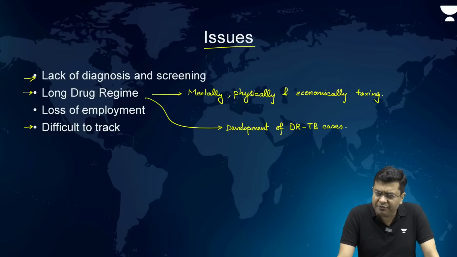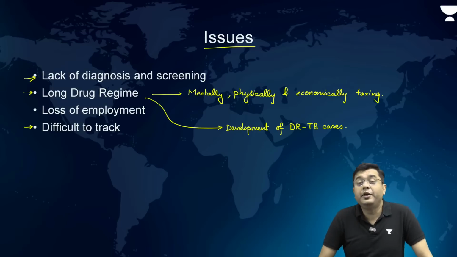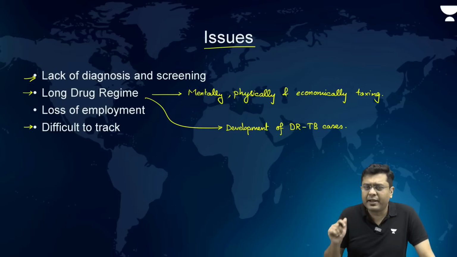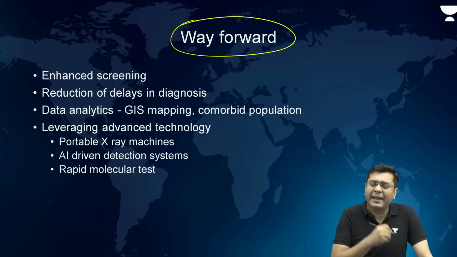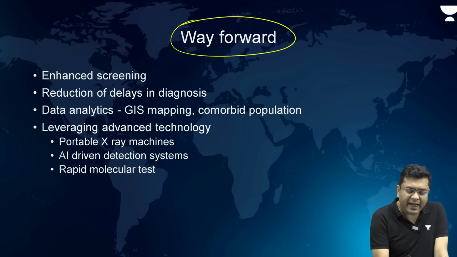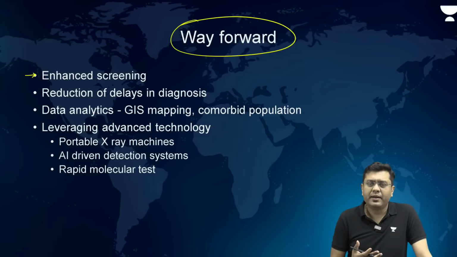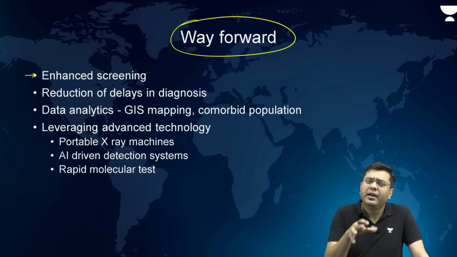Now, we have highlighted these issues significantly: why these TB cases are prevalent, why these TB cases end up developing into drug-resistant TB, and what are the various different issues at the ground level. Now, let us take a look at the way forward. What can be done in order to get rid of the issue, because the solution is important. First is enhanced screening, as simple as that. More people need to be screened, community wise, region wise, cluster wise, habitation wise, settlement wise.